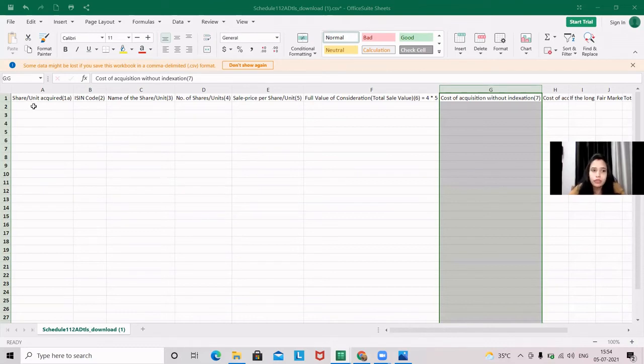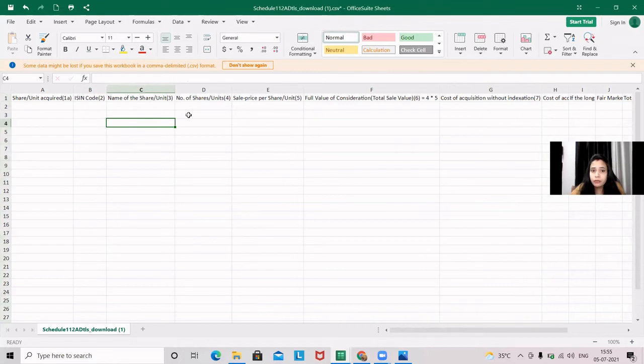Here you need to fill share or unit acquired detail, that is, whether you have bought the shares before 31st January 2018 or afterwards. Then you need to provide the ISIN code. ISIN stands for International Security Identification Number. You can get the ISIN code from your statement, or I will show you the site from where you can fetch the ISIN code.